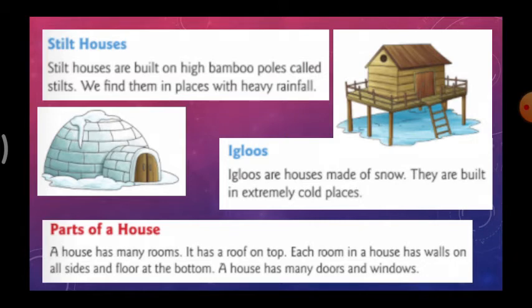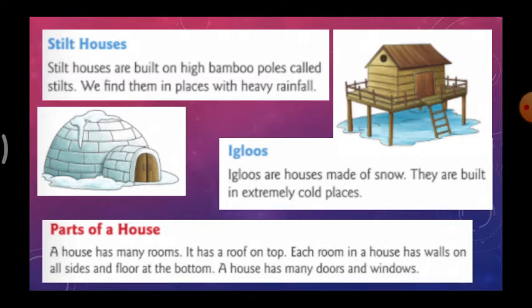Next, we will see the parts of a house. A house has many rooms. It has a roof on top. Each room in a house has walls on all sides and floors at the bottom. A house has many doors and windows. So, what are the parts of the house?